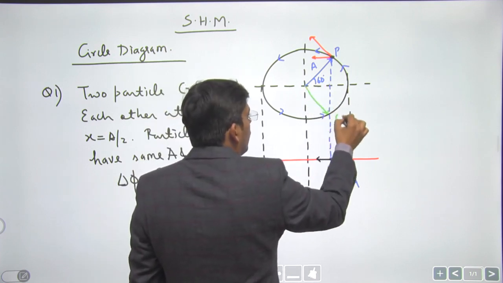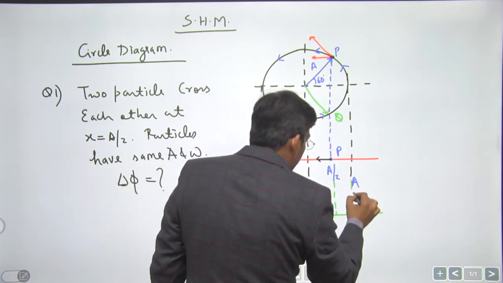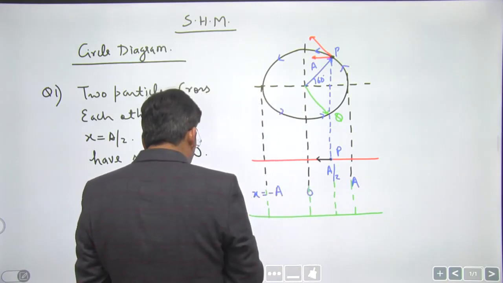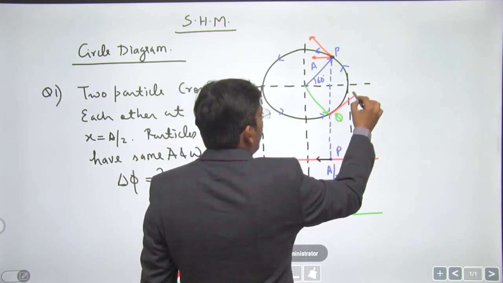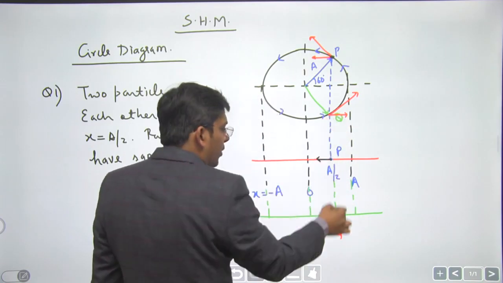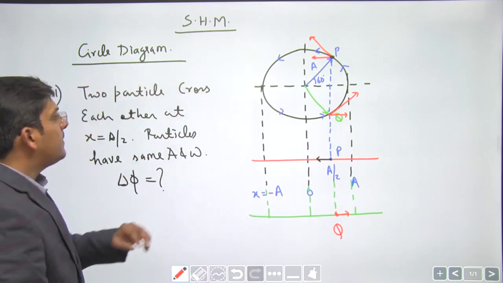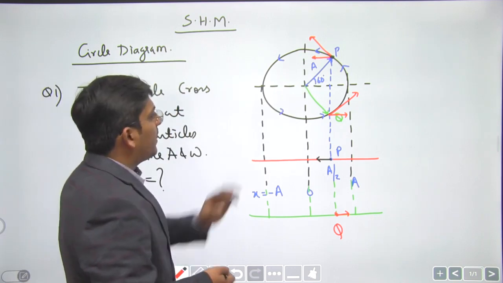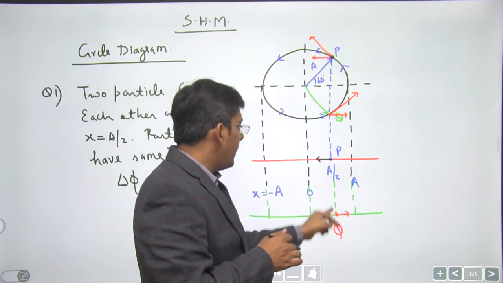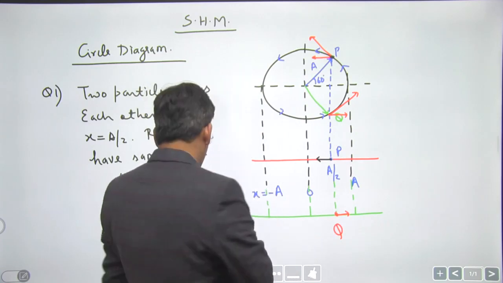Suppose you have particle Q, its projection will again be at x equal to A by 2, right? If it is moving in anticlockwise sense, its velocity will be like this, the x component of velocity will be like this. So the projection of particle Q will be here and moving towards the extreme. So we have two particles P and Q, both have same amplitude and frequency, right? Both are at x equal to A by 2, one is moving towards mean, other is moving towards extreme. We are asked to calculate the phase difference between them.